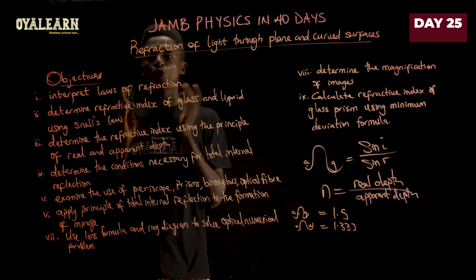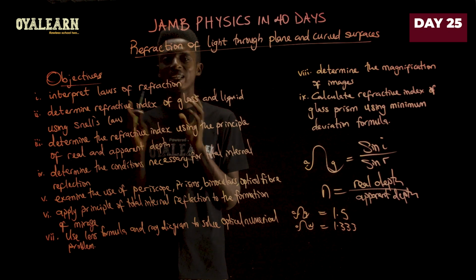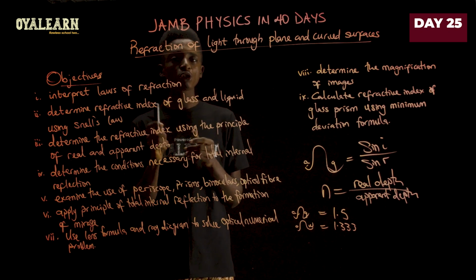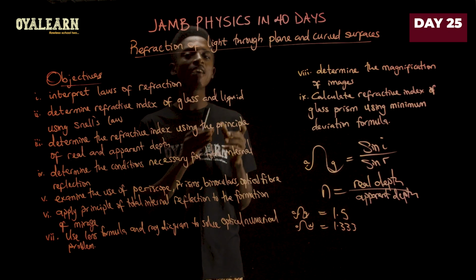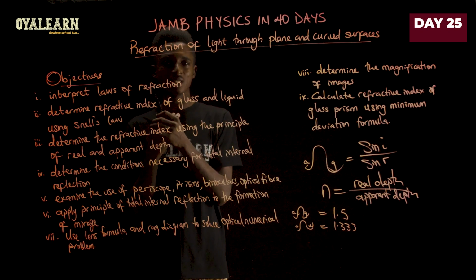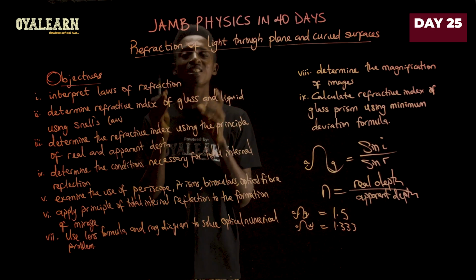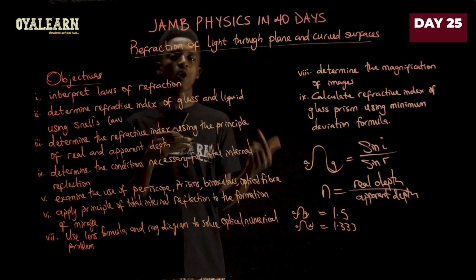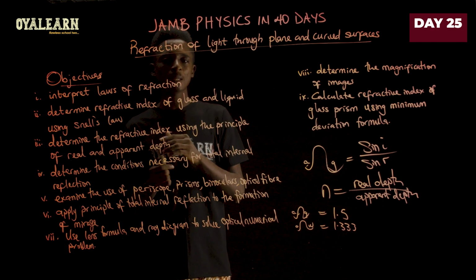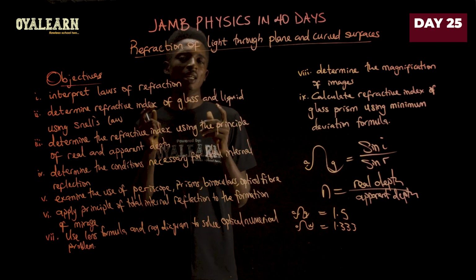For reflection, we did it through mirrors, whether it's plane mirrors or curved mirrors. Now, in case of curved mirrors, I mentioned in the video for reflection that the concave mirror is what converges. When you come to lenses, that is done by the convex lens. The convex lens is the converging lens, while the concave lens becomes the diverging lens.